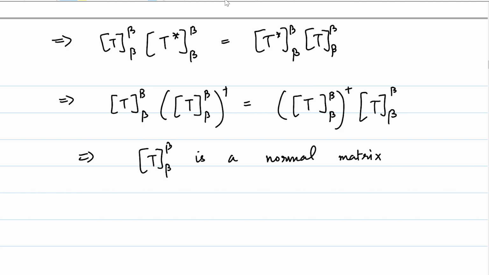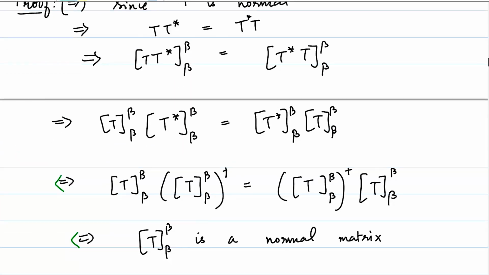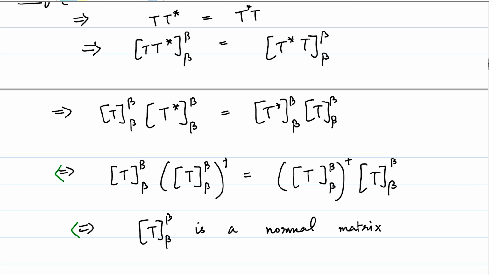So now let's prove the converse. To prove the converse, I'll just run you through the steps. Notice that if the matrix of T is normal, this implies that this particular identity is satisfied, and because it's an orthonormal basis, the adjoint of the matrix of T is the matrix of the adjoint.